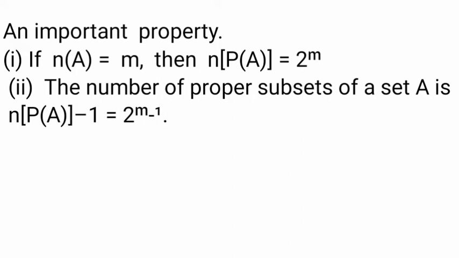The second one: the number of proper subsets of A is n(P(A)) minus 1, the number of subsets minus 1, that equals 2 power m minus 1. That is the number of proper subsets.